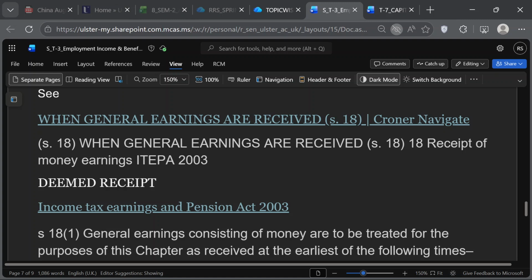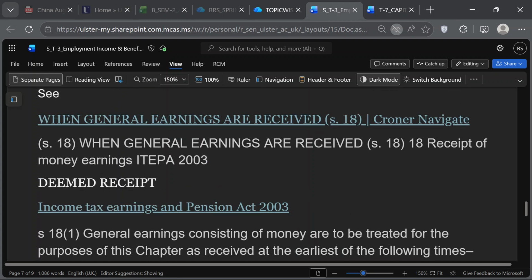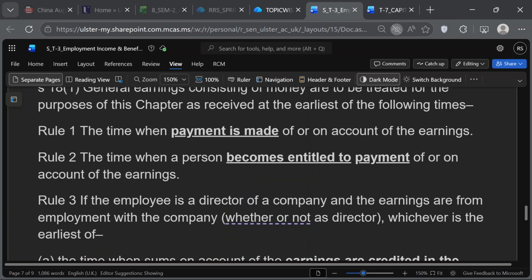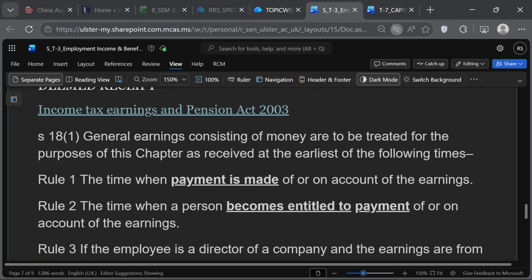So what are these elaborate rules for receipt? Section 18, rules 1, 2 and 3. Rules 1 and 2 apply to non-director employees, and rule 3 applies if the employee is a director of a company. So for non-director employees, if you get information that the person is not a director, that means it's a non-director employee.